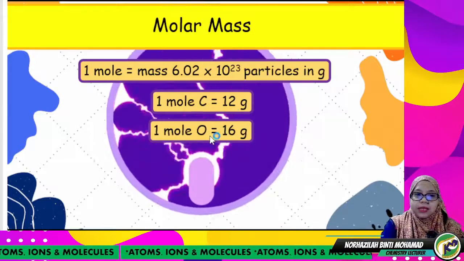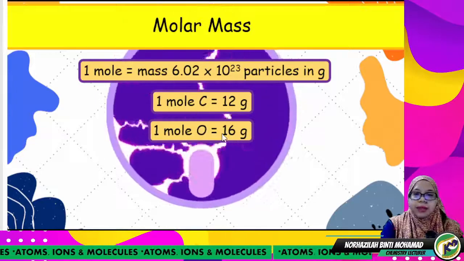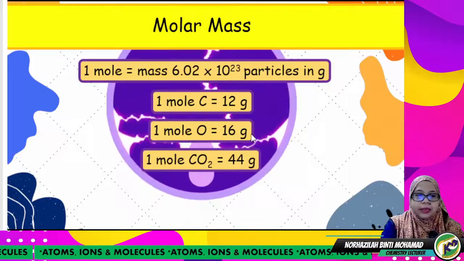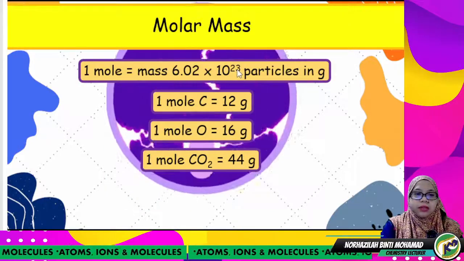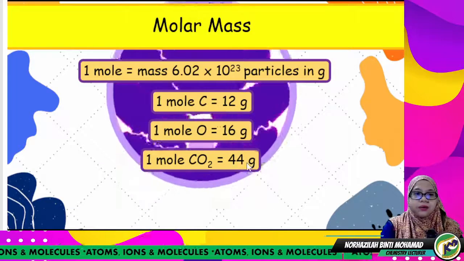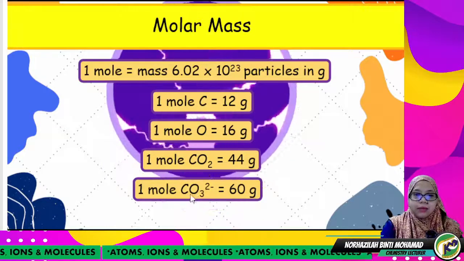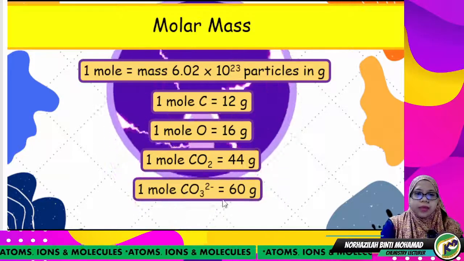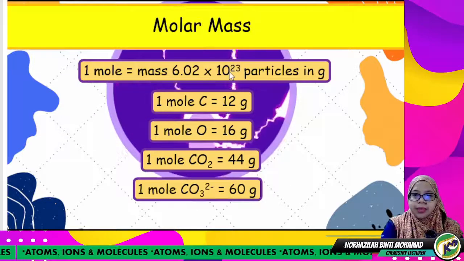How about oxygen? 1 mole of oxygen has a mass of 16 grams. For carbon dioxide, the mass of 6.02 × 10^23 molecules of carbon dioxide is 44 grams. How about carbonate ion? 1 mole of carbonate ion has a mass of 60 grams. So this is molar mass.